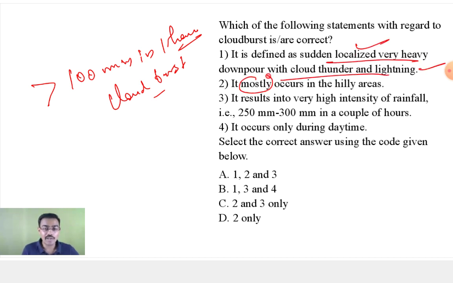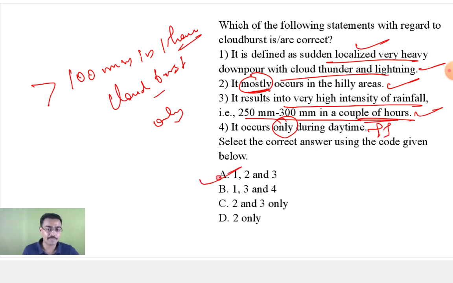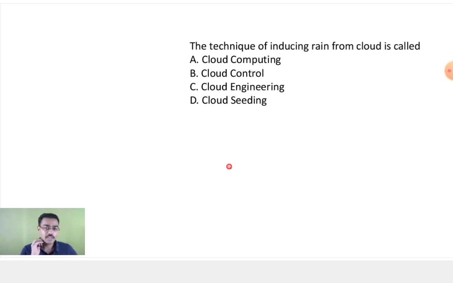If it is written that it only occurs in hilly areas, that becomes a wrong option. Very heavy intensity rainfall, 250 to 300 mm in a couple of hours, this is right. It occurs only during daytime? No, it happens during night time also. Answer is A.